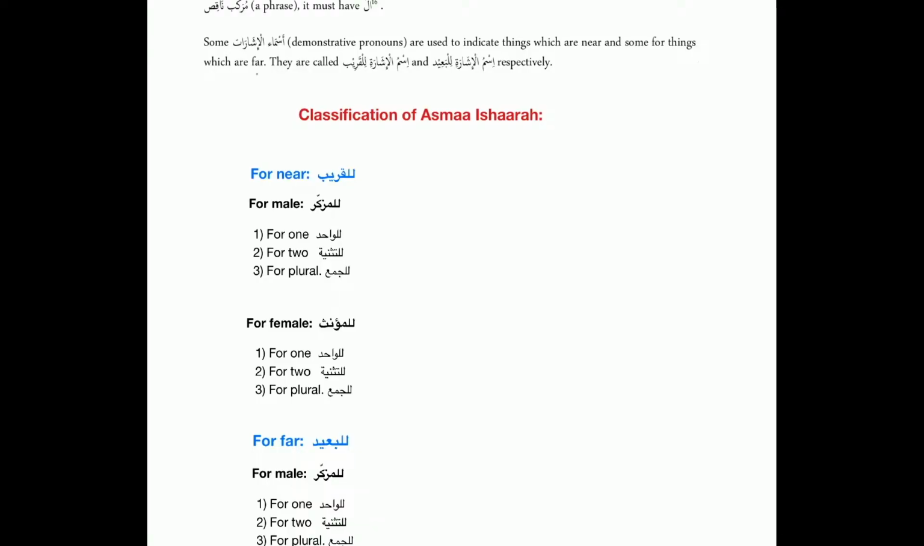Look here, classification of asma ishara. First, for near. For near, what is for male? Look, hadha, hadani, hadaini, haulai. You see here, this is for qarib. Then for female, hadihi, hatani, hataini, haulai.